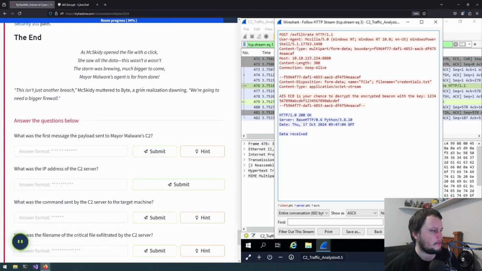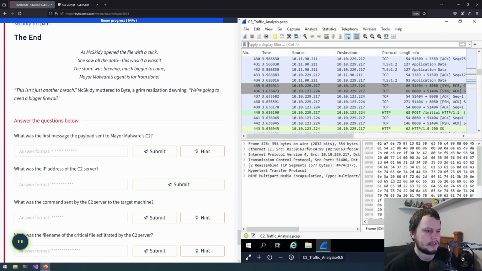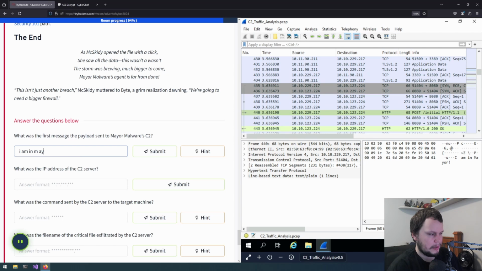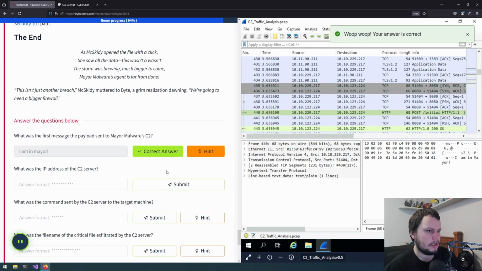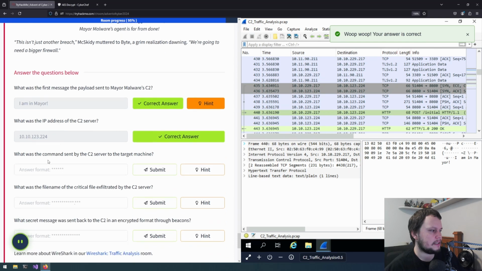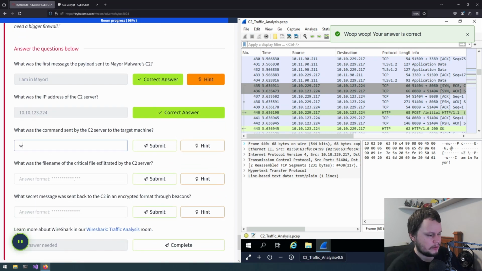Okay, so we're now onto the questions. What was the first message the payload sent to Maya Malware's C2 server? So there's this initial, I am in Maya! with exclamation. There we go. And the IP address of the C2, so that's our destination here, which is 10.10.123.224. What was the command sent by the C2 server? That was whoami.